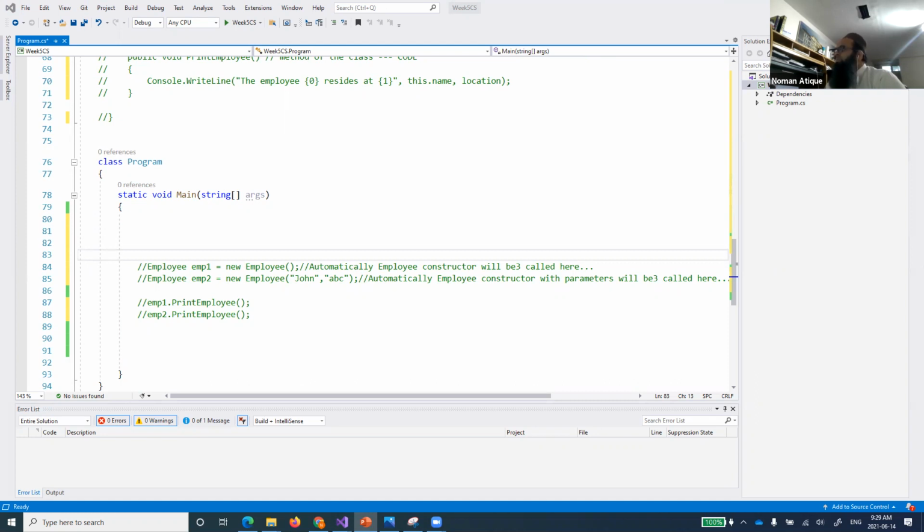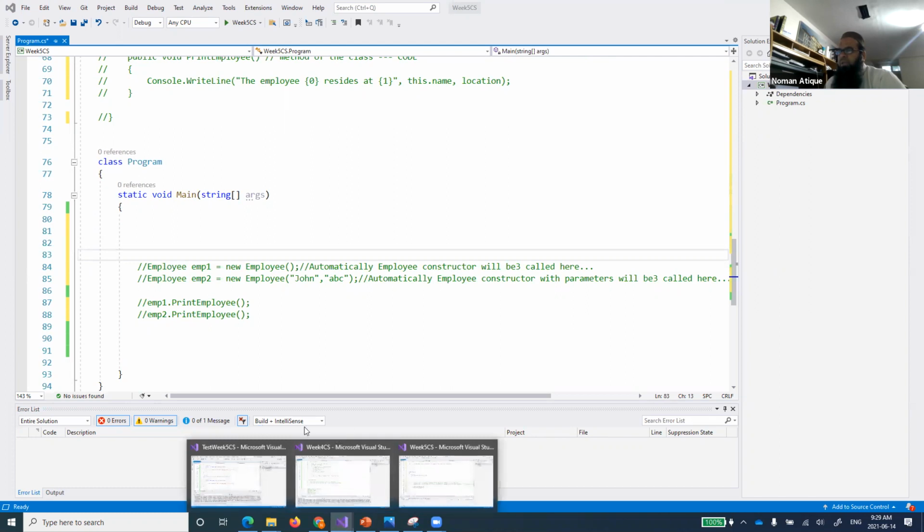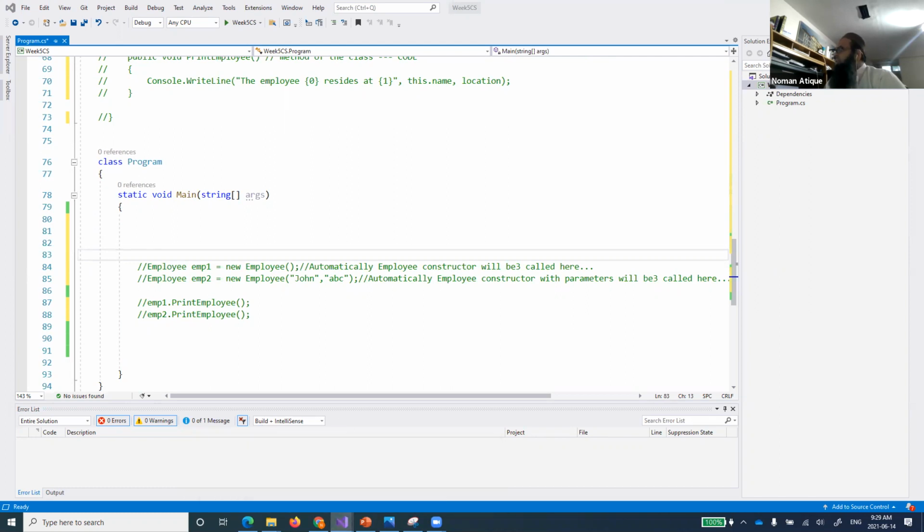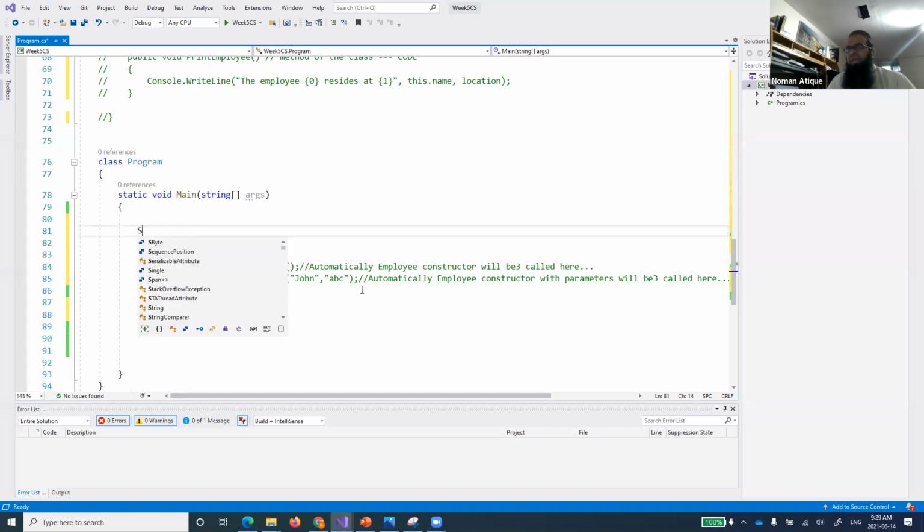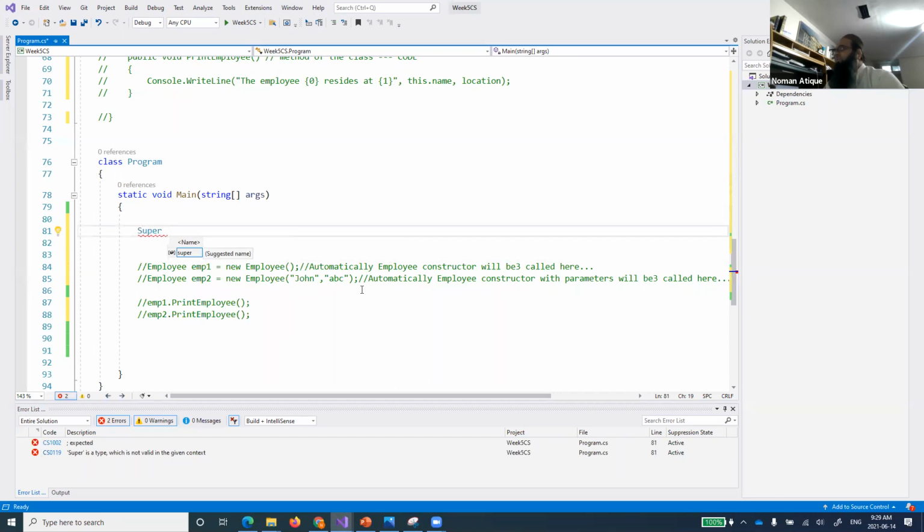Let's use this one as well. The extends keyword that people have mentioned is basically the class. So we have a child class, and it's called super.